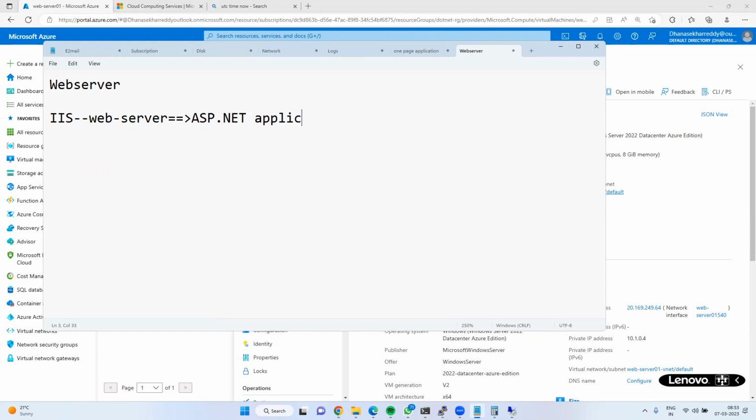Same way, to deploy a Java application, what are the web servers we can use? One is Apache Tomcat server, WebLogic, WebSphere, JBoss, Nginx. Clear? WebLogic and WebSphere are licensed. WebLogic is an Oracle product, WebSphere is an IBM product. If you want to install these web servers, you have to purchase them.